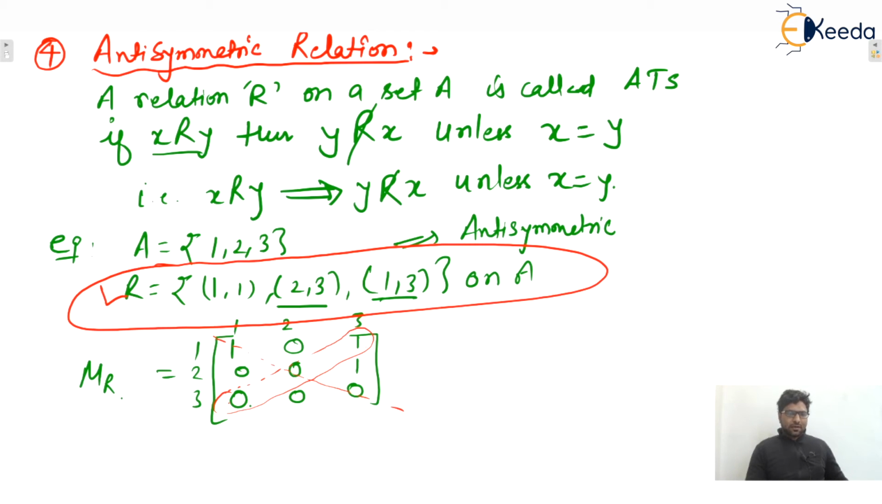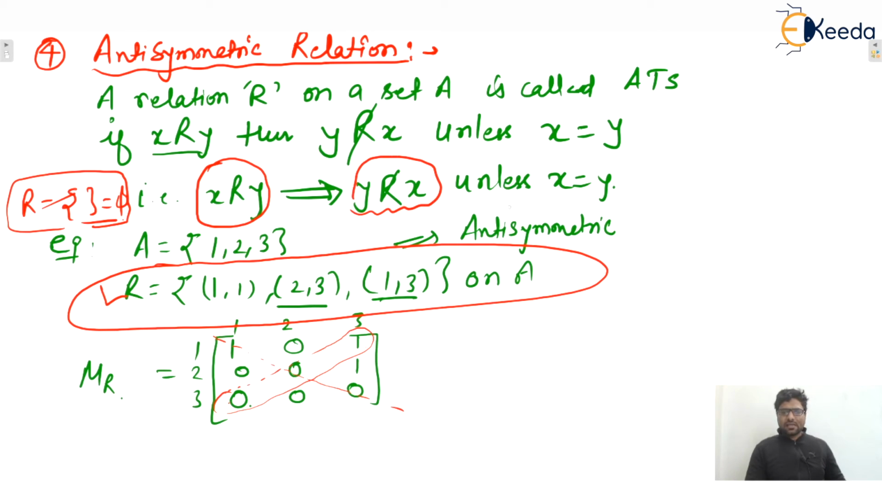Next one, let us consider one more relation on the same set A, let's say phi. You only tell me, is this one antisymmetric or not? Yes, this is antisymmetric because the definition says that if x is related to y, then y must not be related with x unless x equals y. But if x comma y is not there, then there won't be any problem, isn't it? So if the left hand side is false in the implication, then the truth value of the entire implication will be true only. So yes, we can say that the empty relation is always antisymmetric, isn't it?